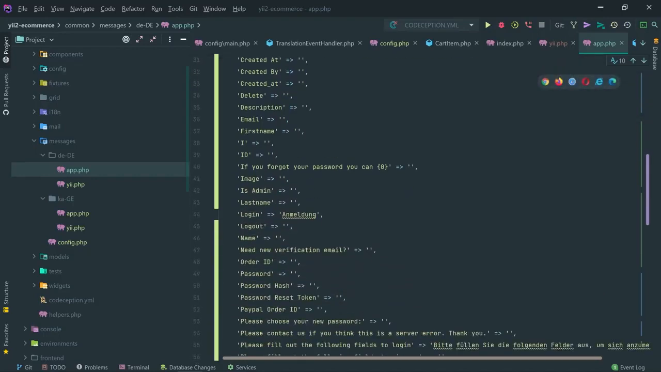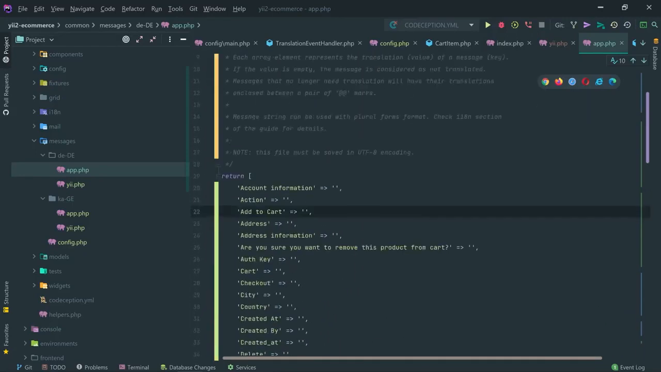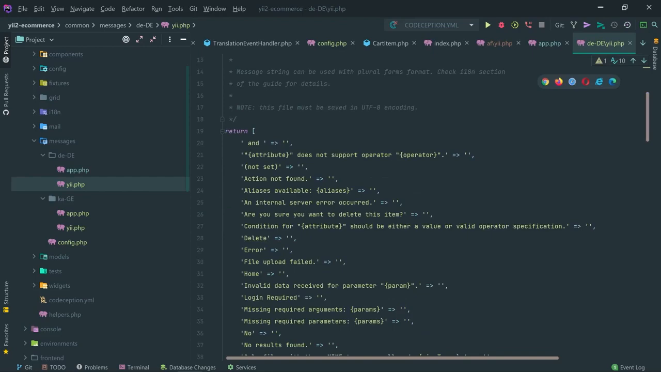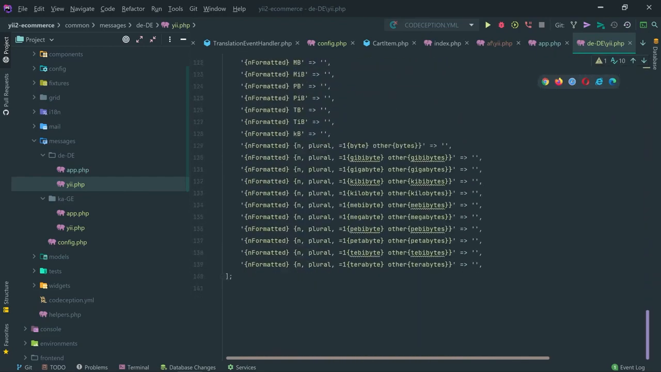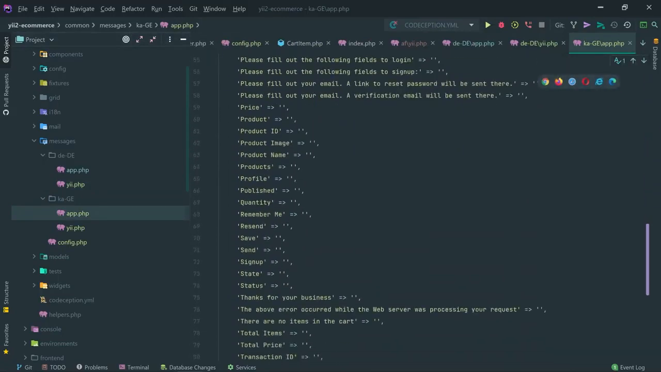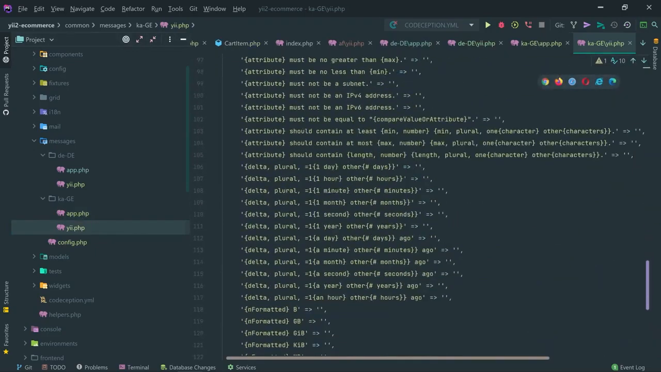And all the source messages are right here in a sorted order. In Yii we do have the framework source messages grabbed and extracted if you want to just customize them as well. And we do have the same thing in the Kage folder. However, we don't have any translations for Georgian yet, and we do have this Yii right here as well.